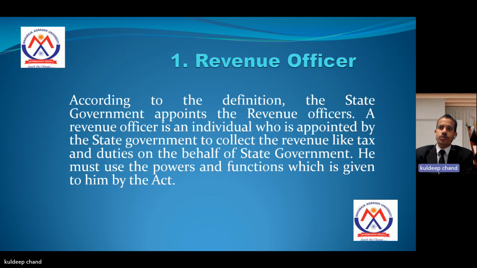A revenue officer is an individual who is appointed by the state government to collect the revenue like tax or duties on behalf of the state government. He must use the powers and functions which are given to him by the act.